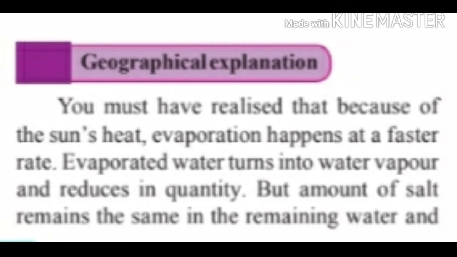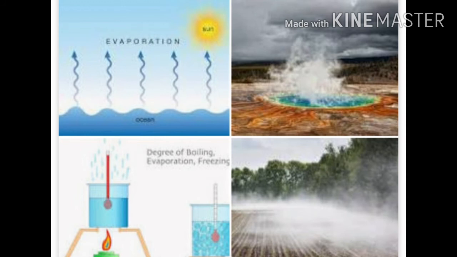Geographical explanation. We have just seen one experiment regarding salinity. As per the experiment, you must have realized that because of the sun's heat, evaporation happens at a faster rate, the evaporated water turns into water vapor and reduces its quantity, but the amount of salt remains the same in the remaining water, and therefore the salinity of the water increases.